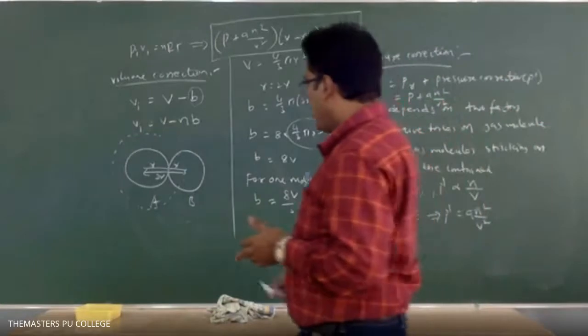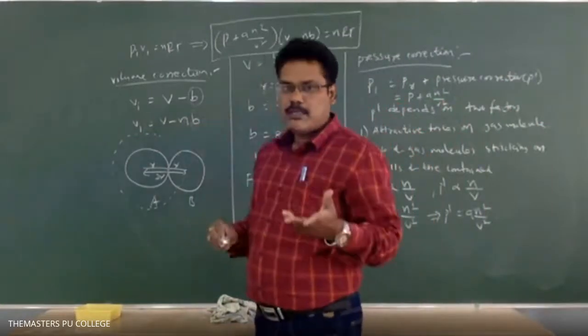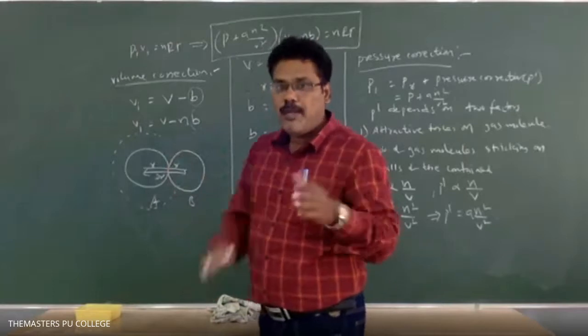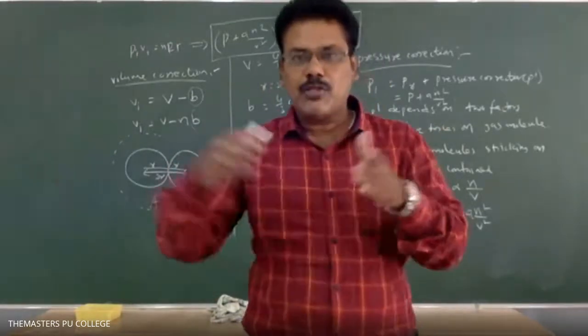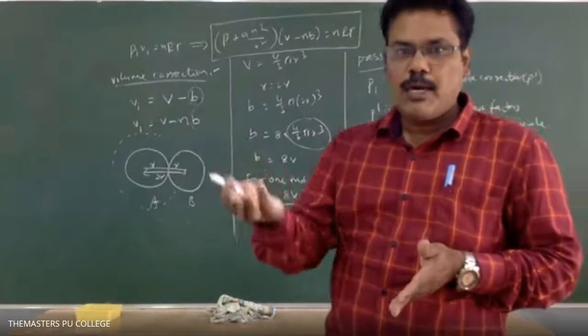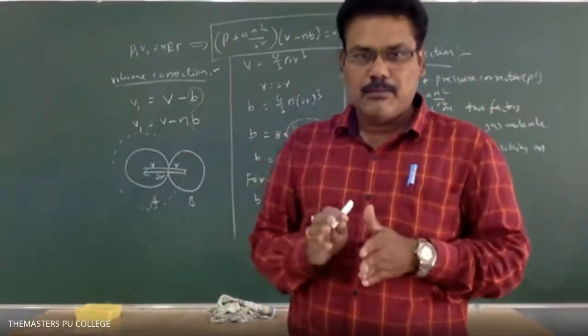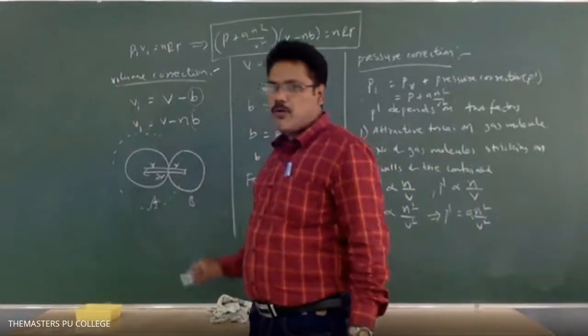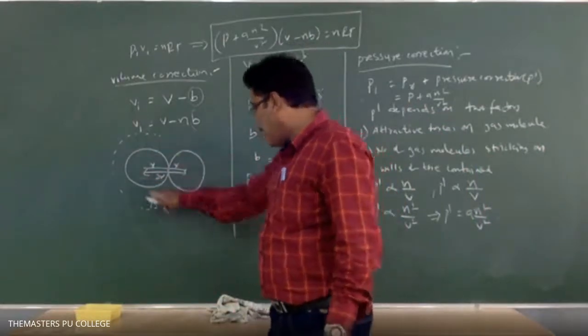So here V is the real gas volume, and nb is known as the excluded volume. Excluded means except that one. So excluded volume means the volume of the gas molecules, which we calculated like this.